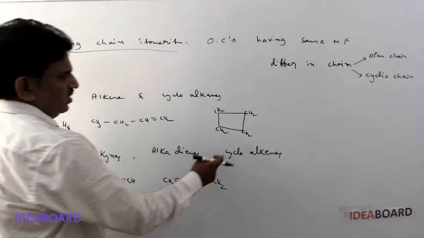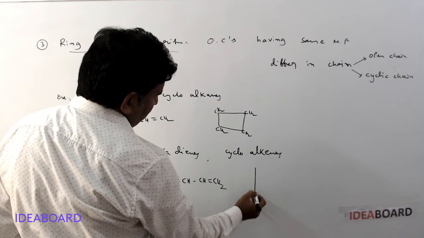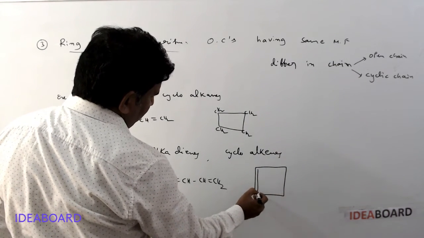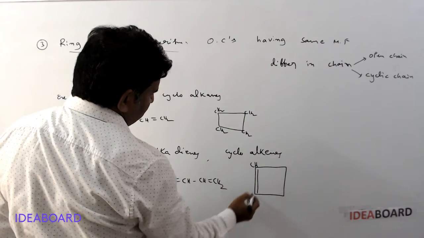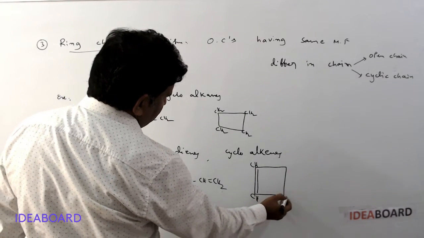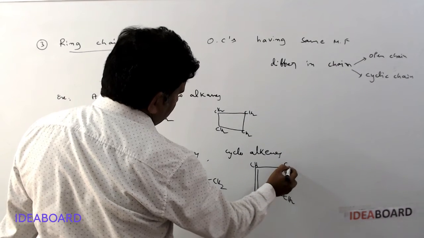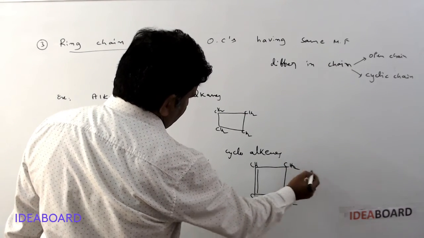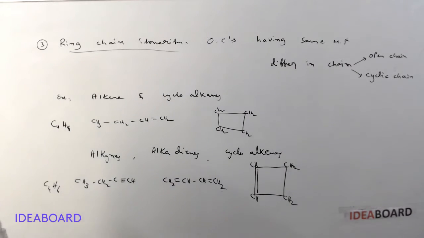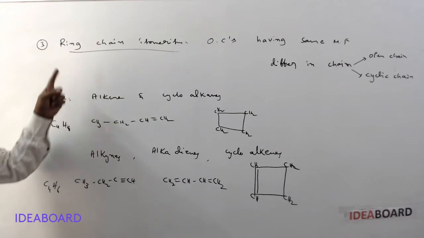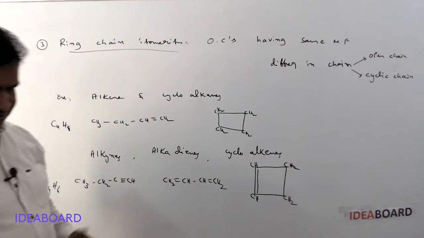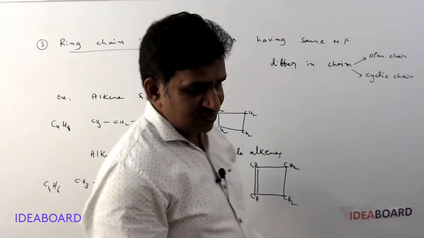And cycloalkene means 4 carbon atoms. Here it has a double bond, where CH is present, here also CH. This is CH2 and this is CH2. So these cycloalkenes are ring chain isomers. Ring chain isomers means they differ in the chain formation.